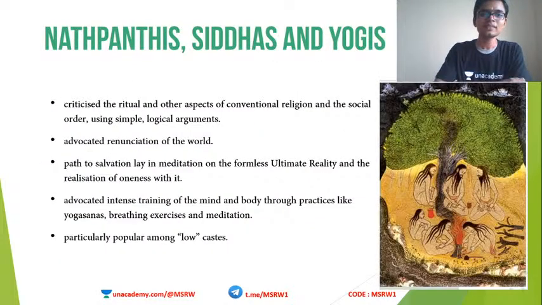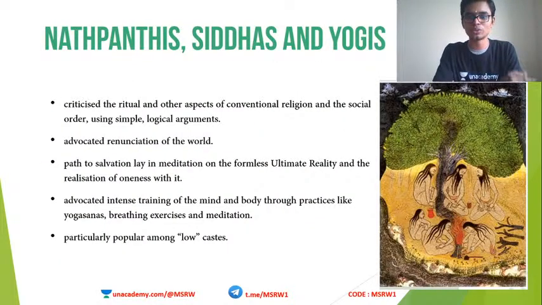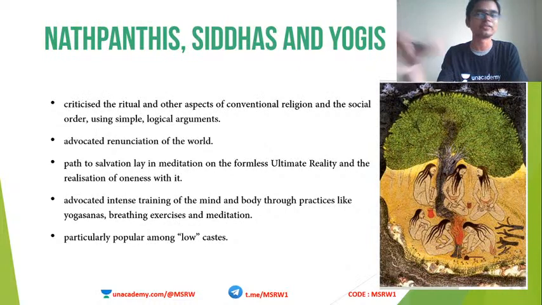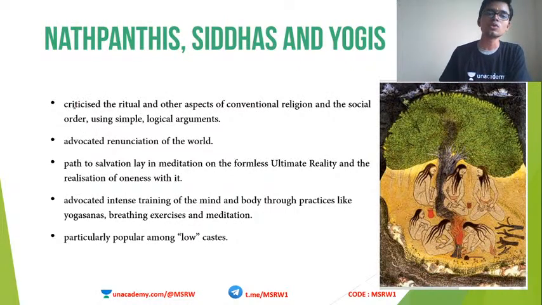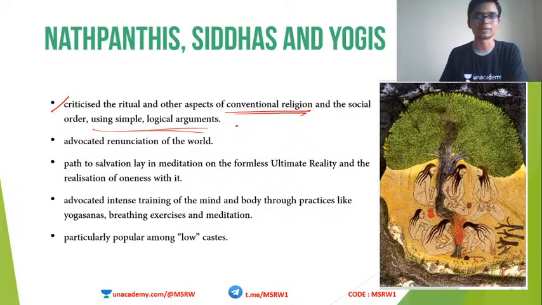Okay. So now we are going to look into another sect, again in South India, known as Nathpanthis, Siddhas and Yogis. These were another group of people who had some ideological differences. They also criticized the ritual and other aspects of conventional religion and social order using simple logical arguments.